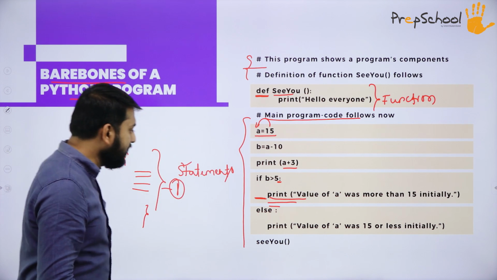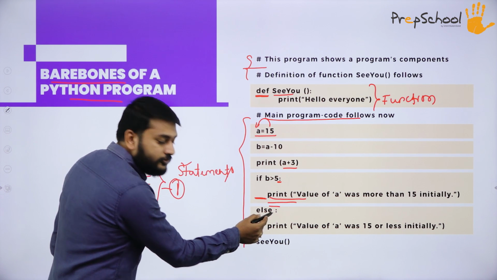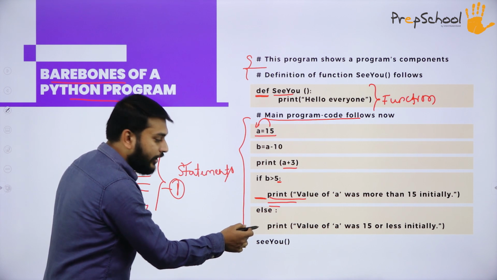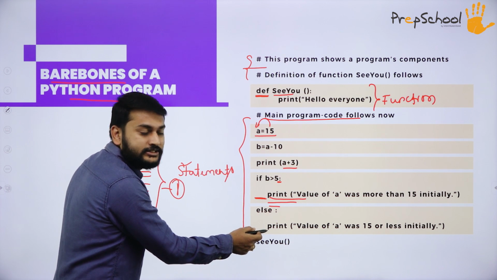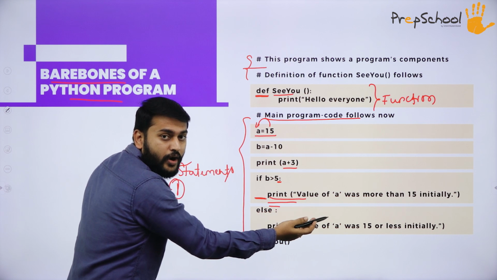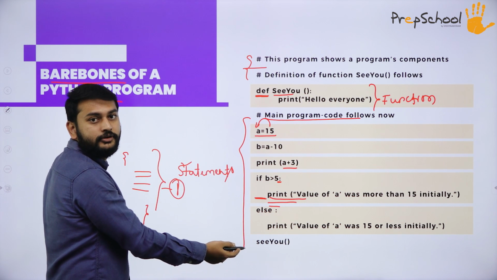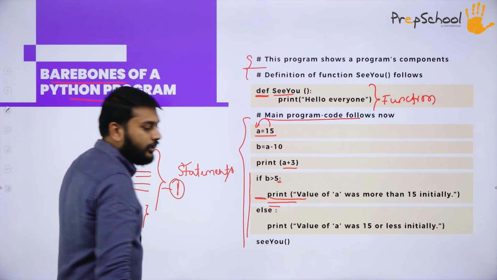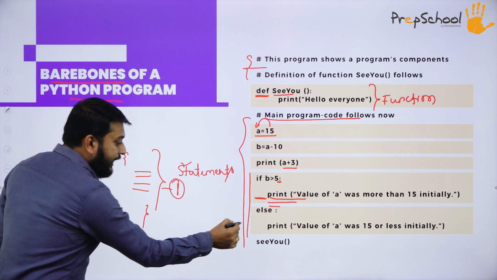In the same way, please identify here. Do I have the colon? Yes, I have the colon. Then what do I have to do? You have to give one tab space. Do I have the colon in that line? No, I don't have, so I don't have to give. So guys, this is with respect to the indentation.